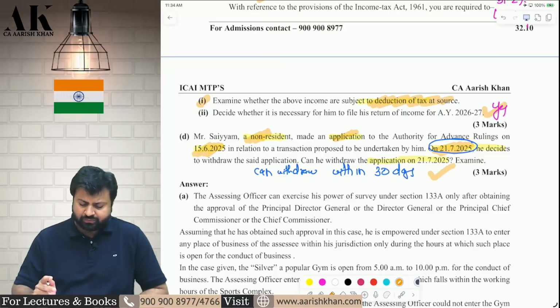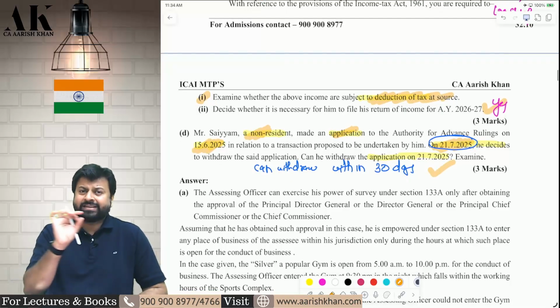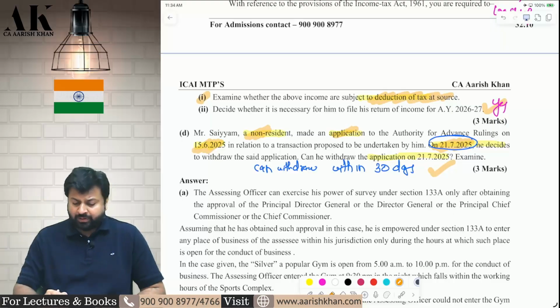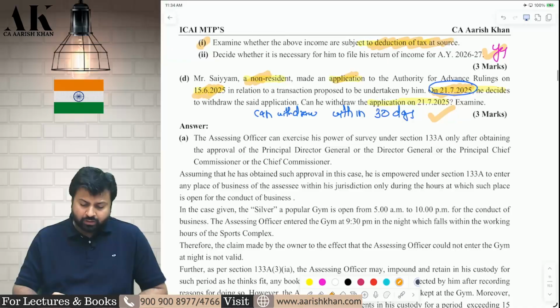I hope it is clear to all of you. You have to write this sentence in the examination. However, if the circumstances so justify, it can be withdrawn beyond 30 days also. I hope it is clear to all of you.